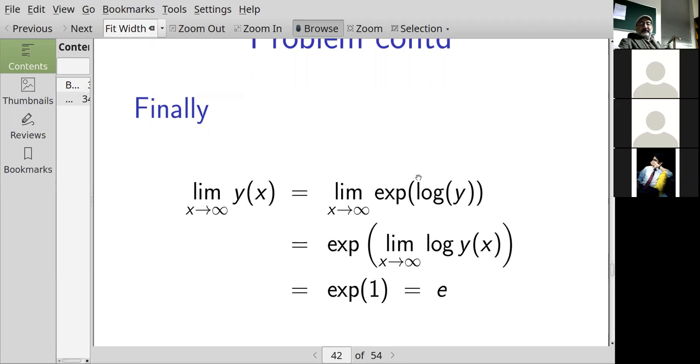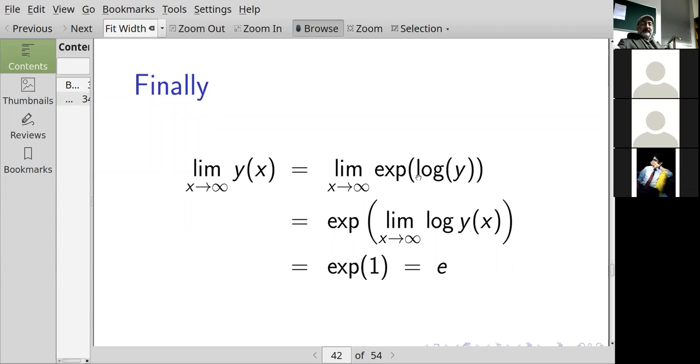So the limit as x goes to infinity of y of x is the limit as x goes to infinity of the exponential of the logarithm of y. Okay, because exponential and logarithm are inverse functions, right? Exponential is a continuous function, so you can pull the limit inside. Now, the argument of the exponential is a limit that we just found is 1. So this is the exponential of 1, which is the number that we call e. Okay. All right. Same thing we did before.